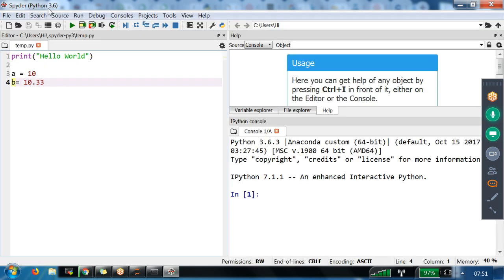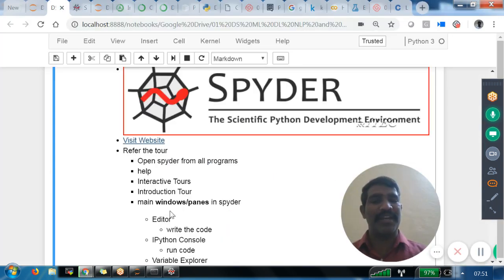Now it is opening Spyder. The version is Python 3.6, which is installed on my machine. For you, we are going to get the latest version, 3.7. For me, 3.6 is available on my machine. Okay, fine. If you want to write a hello world program here, it's very simple. We'll see how to write it.